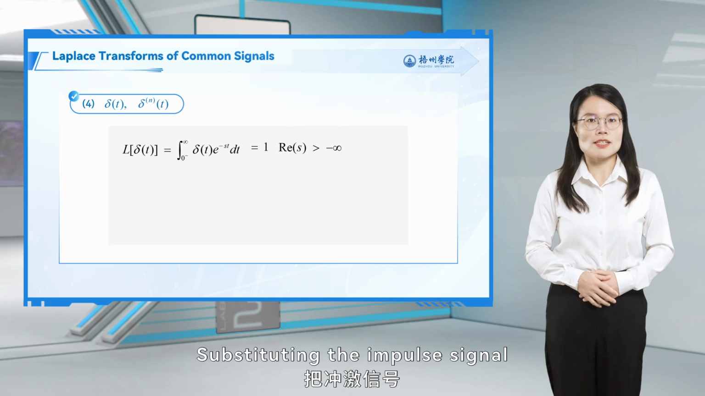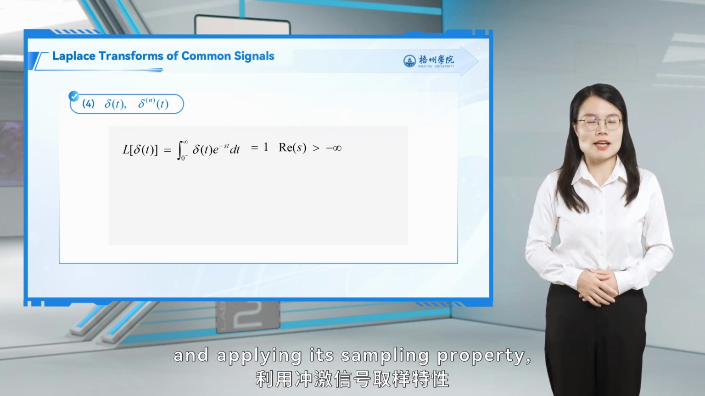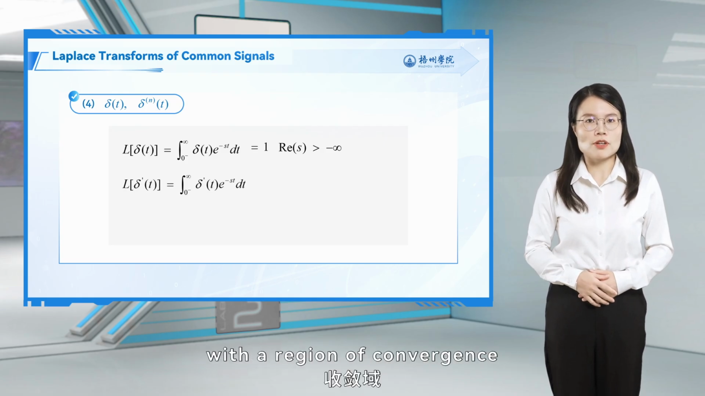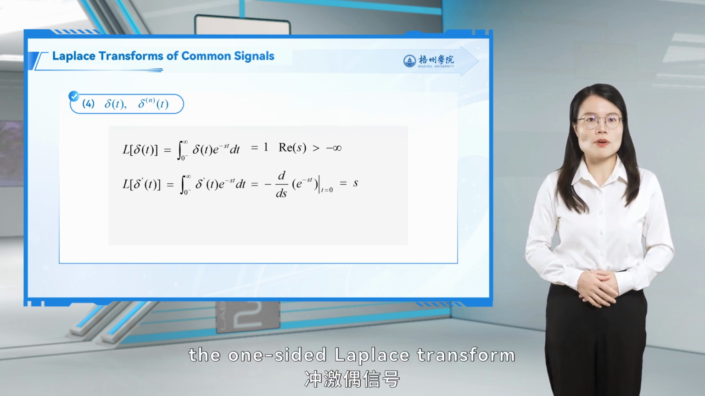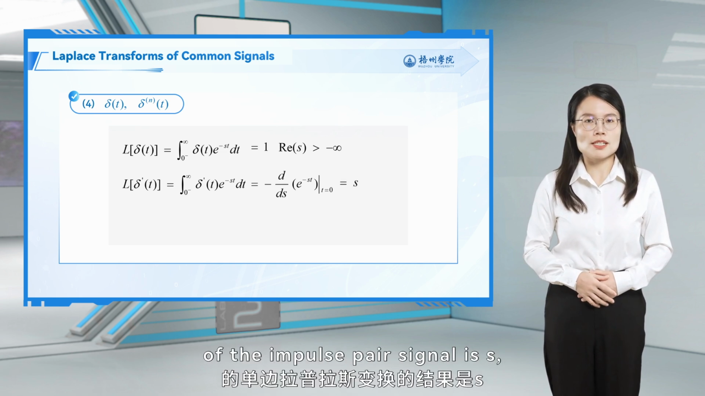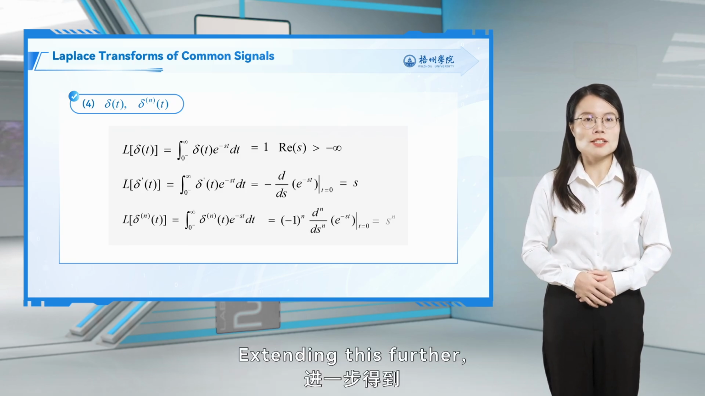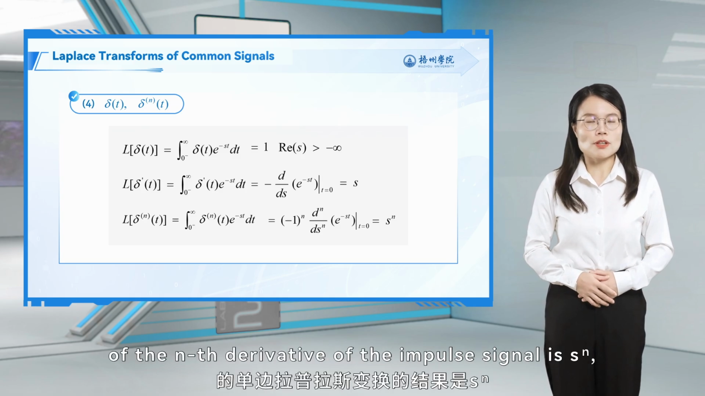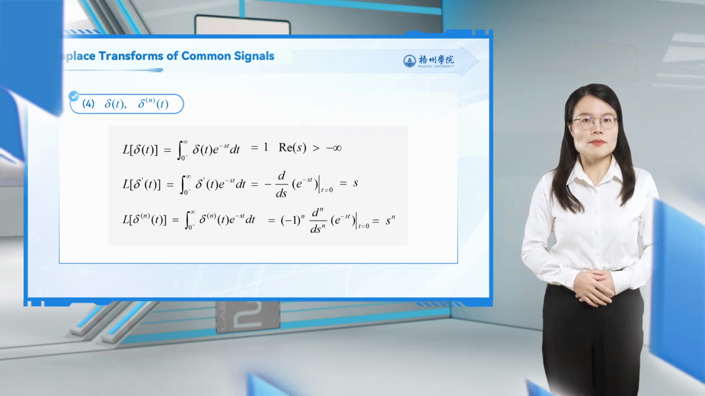The fourth type of signal is the impulse signal. Substituting the impulse signal into the one-sided Laplace transform formula and applying its sampling property, the result is obtained as 1 with a region of convergence over the entire S-plane. Similarly, the one-sided Laplace transform of the impulse pair signal is s, also valid over the entire S-plane. Extending this further, the one-sided Laplace transform of the nth derivative of the impulse signal is s to the n, with a region of convergence covering the entire S-plane.